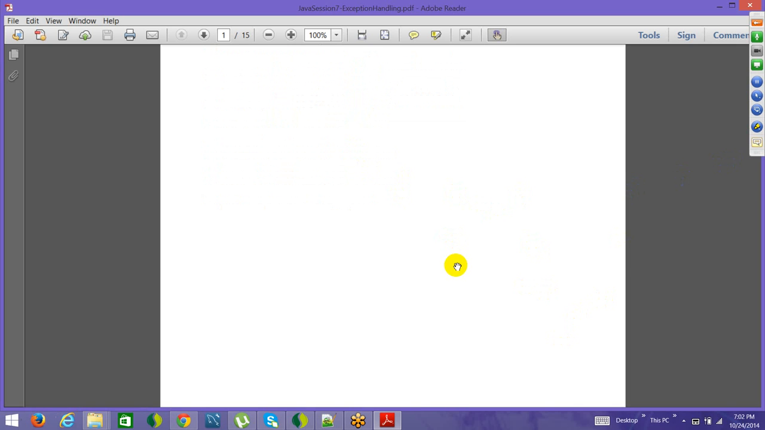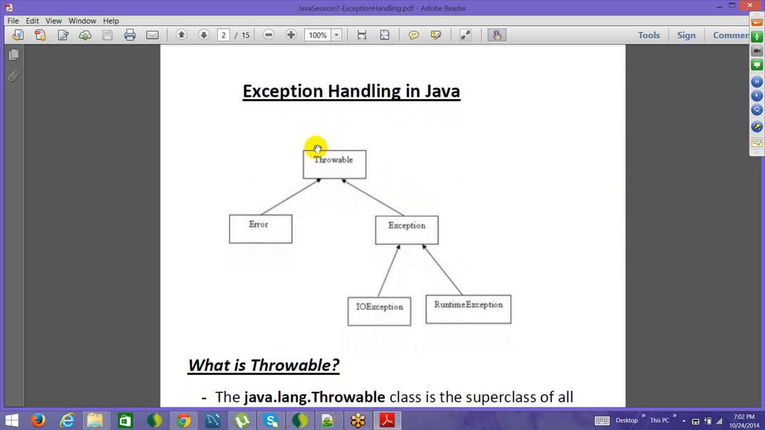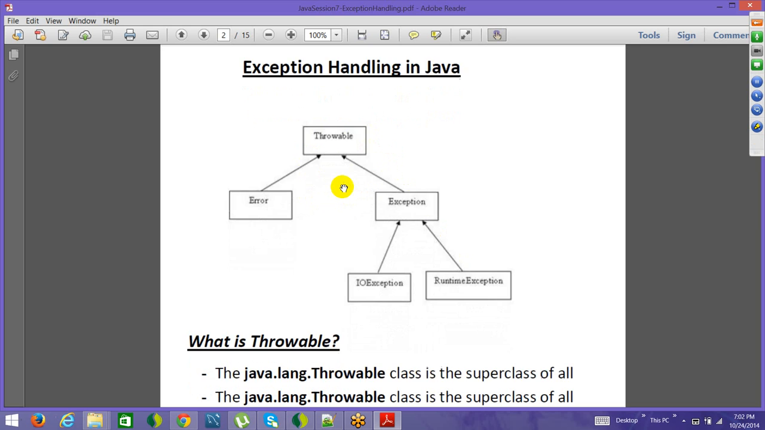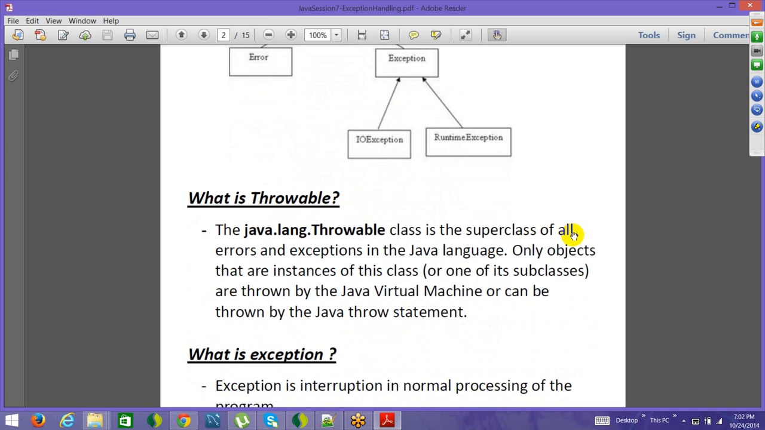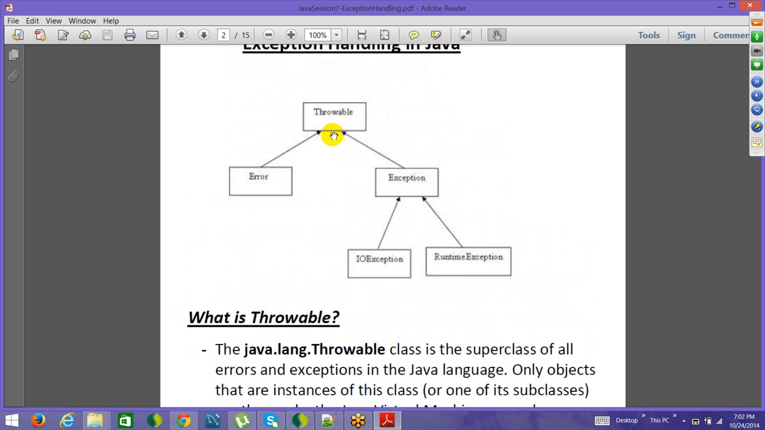Okay, so the topmost level of class which is there in Java is throwable. That's how it has been named. And if you see what is throwable, this is a superclass of all the errors and exceptions in the Java language. Only objects that are instances of this class or one of its subclasses are thrown by the Java virtual machine or can be thrown by the Java throw statement. So if you don't understand can be thrown by the Java throw statement, we'll see that later in the same PDF. But for now, just understand that throwable is a class which is a superclass, and everything which Java does is a type of throwable class.